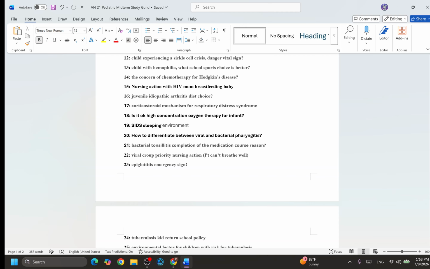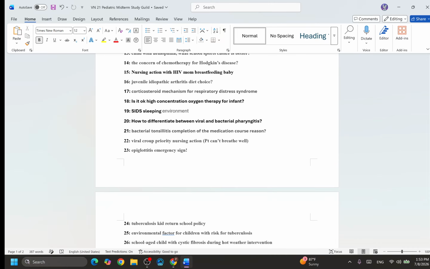This question is coming back again, so think about it. Is a high concentration of oxygen necessary for the baby? Yes or no? You pick an answer. Be careful, the answer is in the question. They have one correct answer there. Number 6, sleeping environment. This baby will suddenly die in a sleeping environment. So how can you arrange this environment?